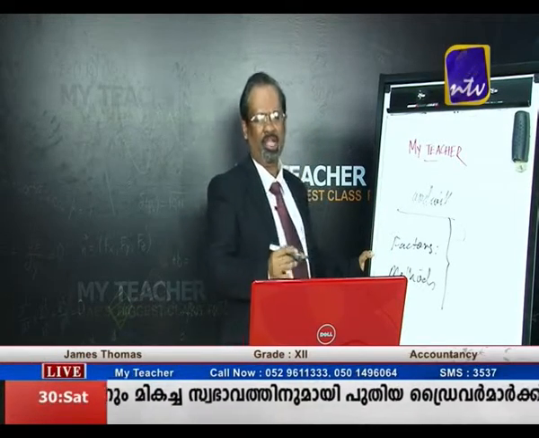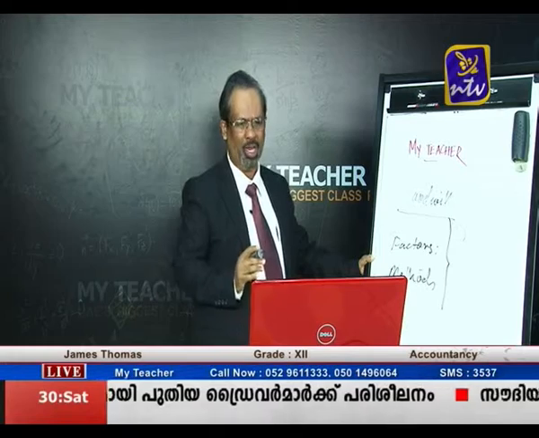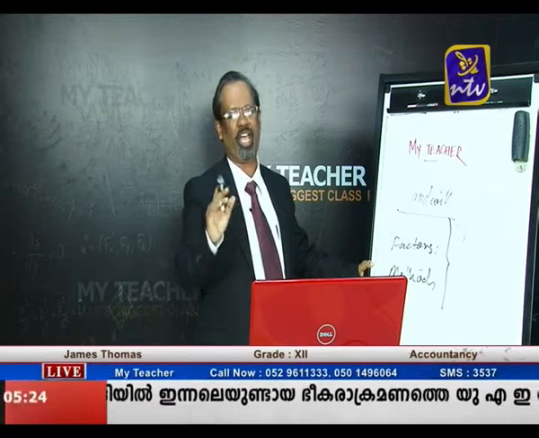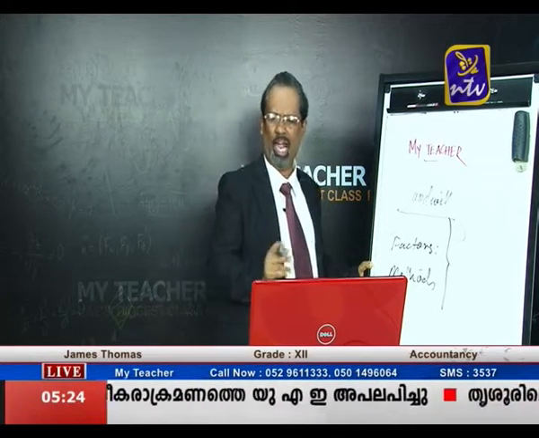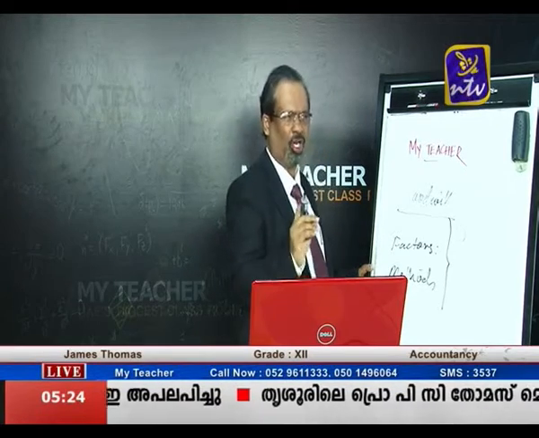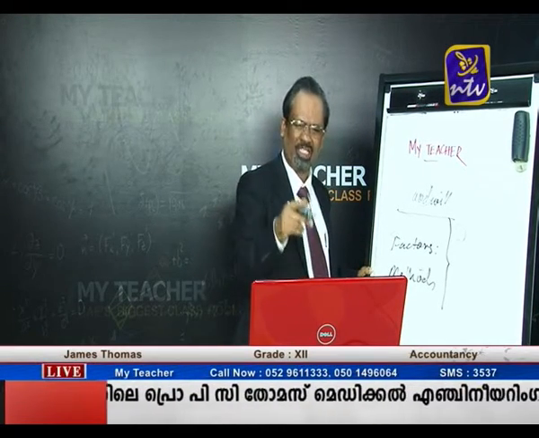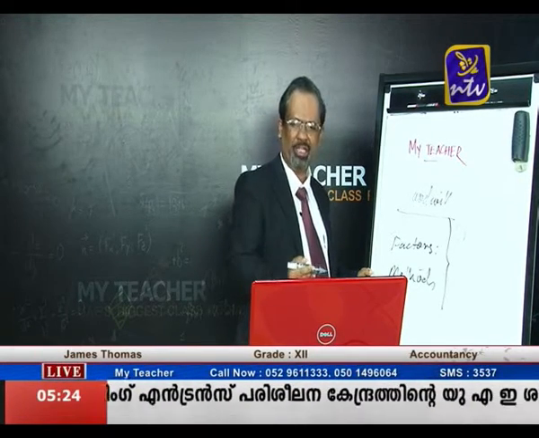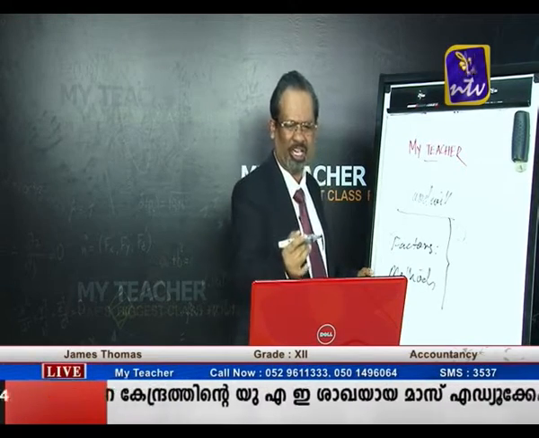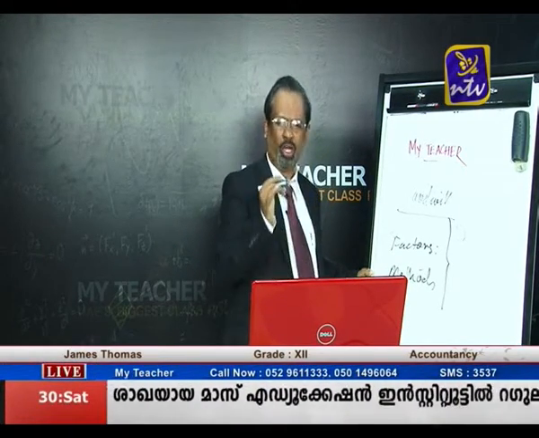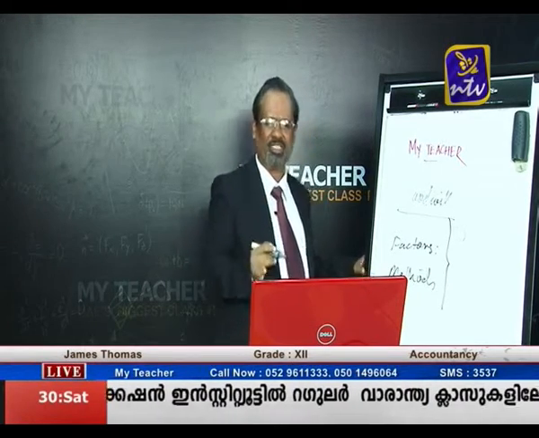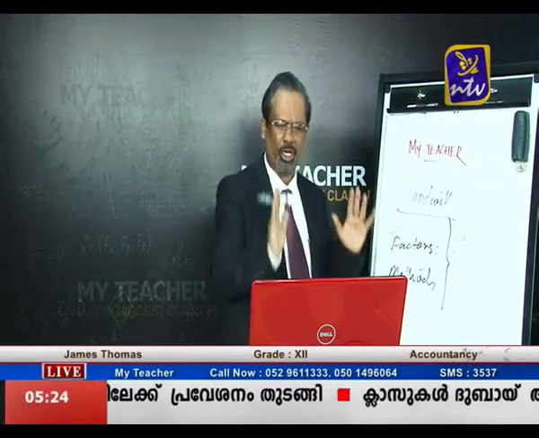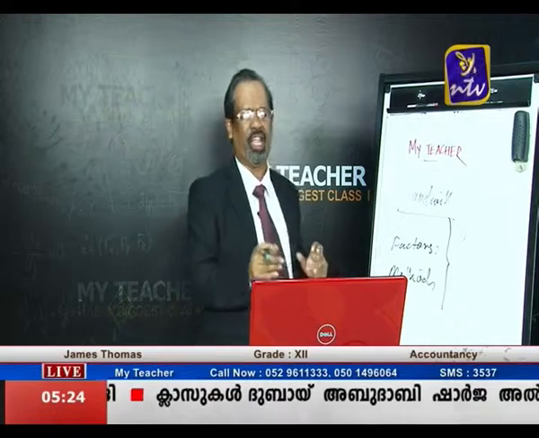So listen once again. The first point is, what do you mean by goodwill? The second point is, what are the factors affecting the goodwill, and what are the different types of goodwill? The different types of goodwill, I already said, are purchased goodwill and self-generated goodwill. And the factors affecting goodwill are as follows: the location, the efficiency of the management, the loyalty, or how we are treating the customers, and also the quality and quantity of the product. These are the different factors which are affecting the goodwill of the firm. Now I think it is clear.